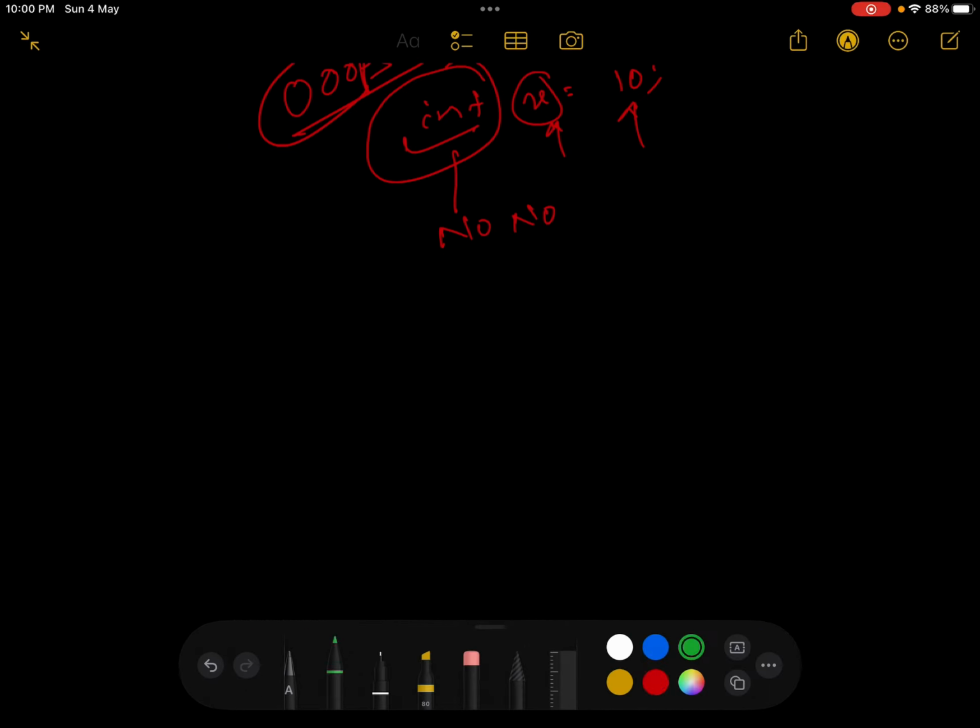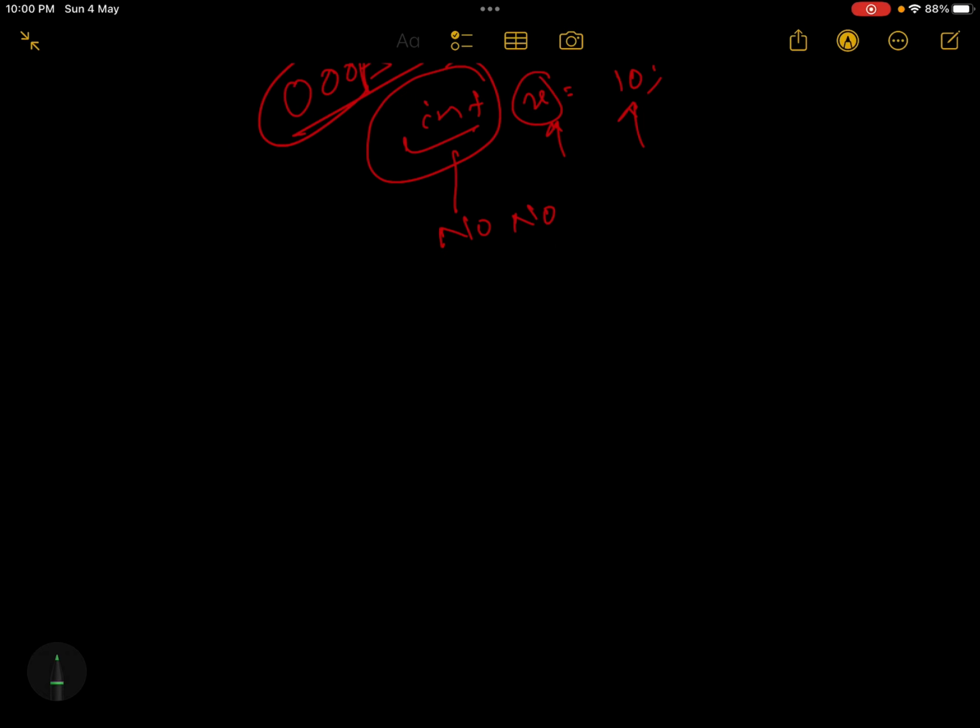Now, the third feature about Java is that Java is platform independent.